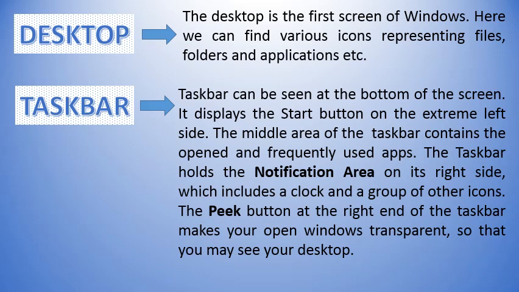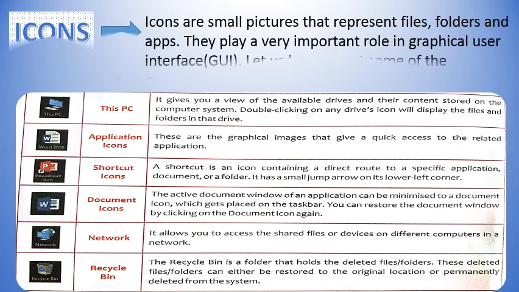Now next is, what is the taskbar? The taskbar can be seen at the bottom of the screen. It displays the Start button on the extreme left side. The middle area of the taskbar contains the open and frequently used apps. The taskbar holds the notification area on its right side, which includes a clock and a group of other icons. The Peek button at the right end of the taskbar makes your open windows transparent so that you may see your desktop.